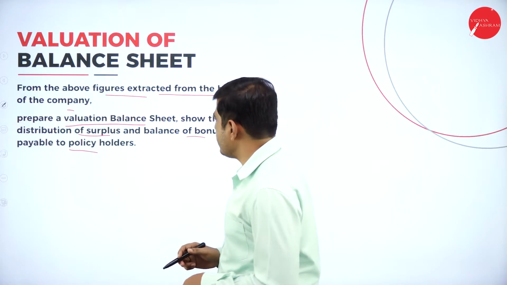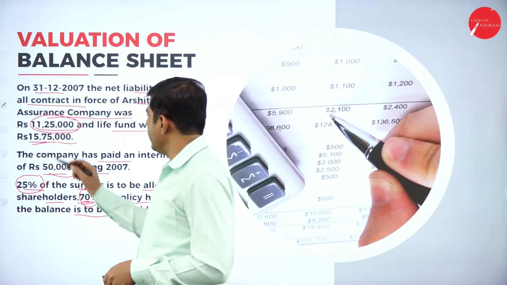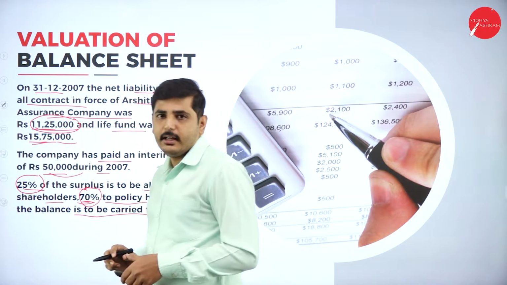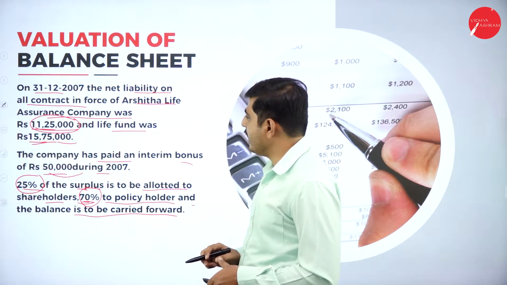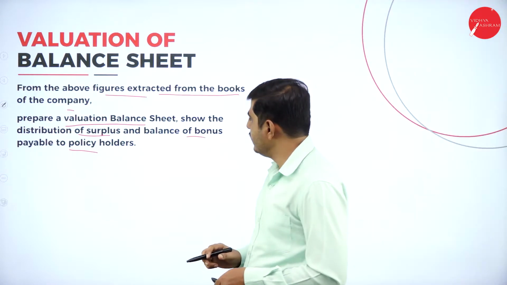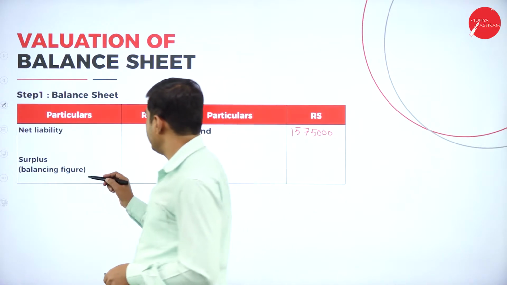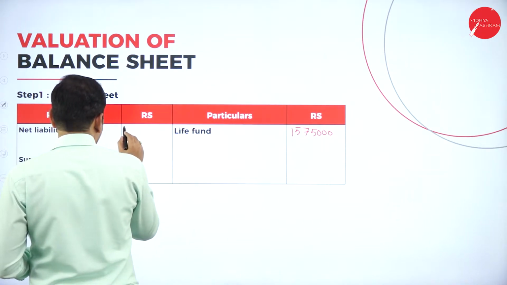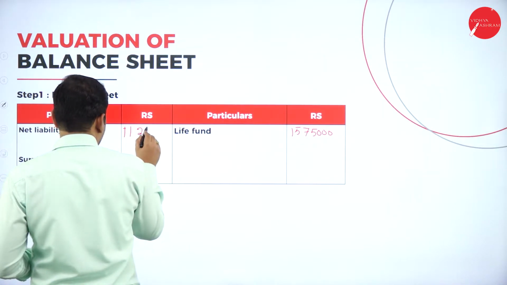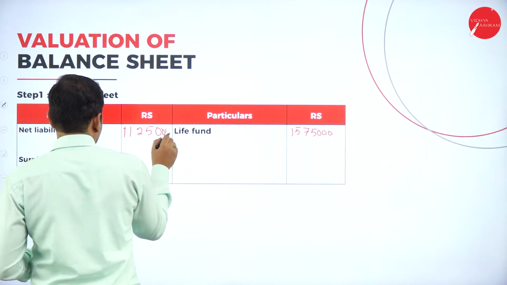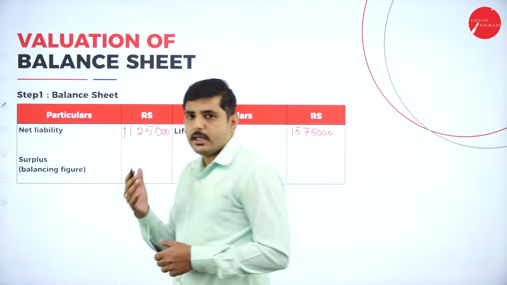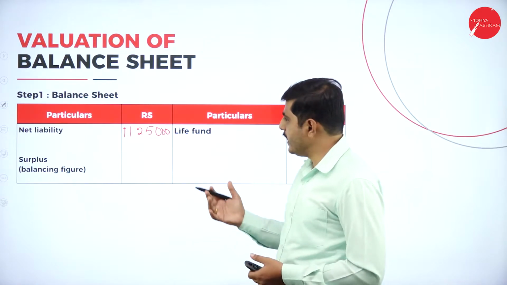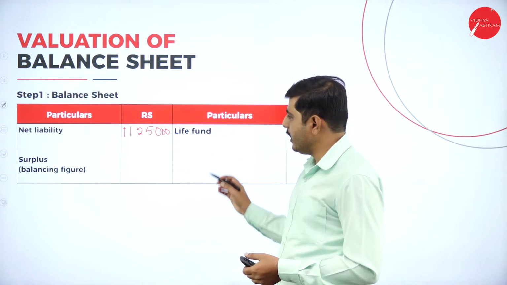Let's look at the question. Net liability is 11,25,000. So let's write net liability as 11,25,000.